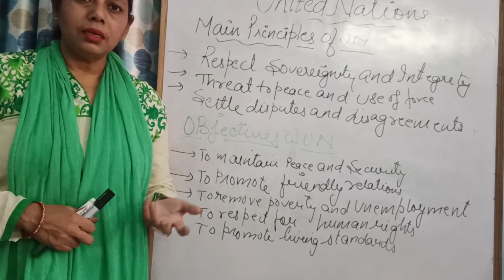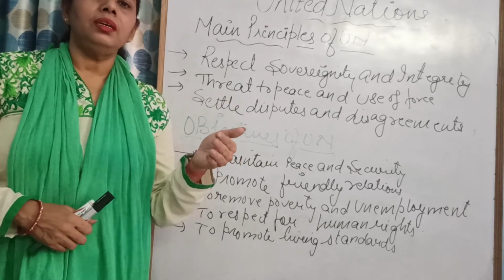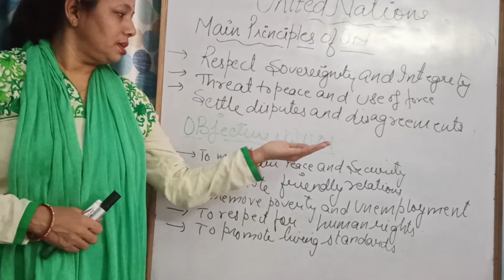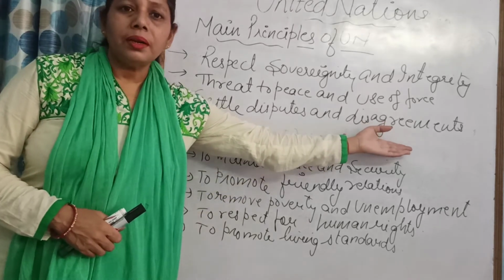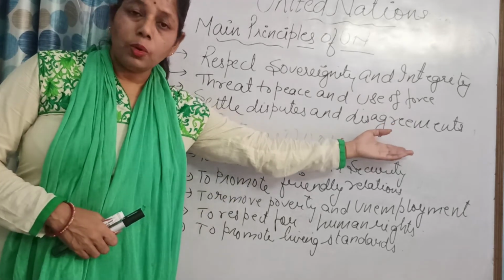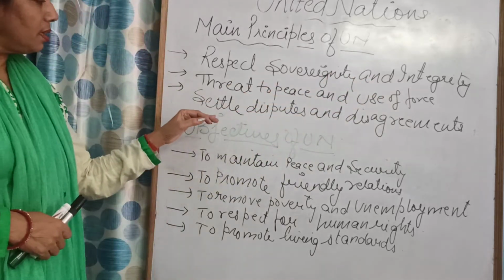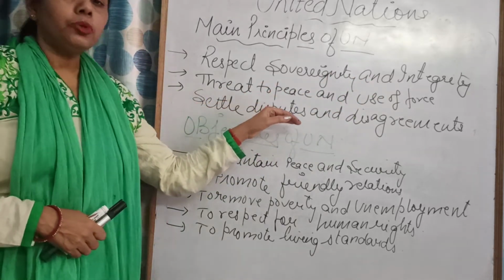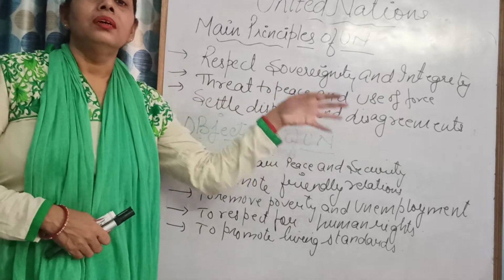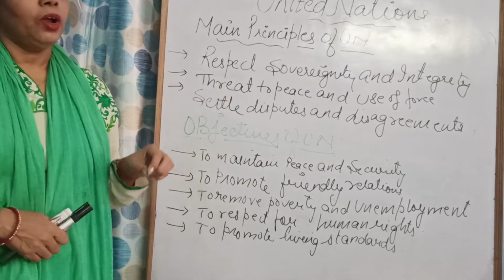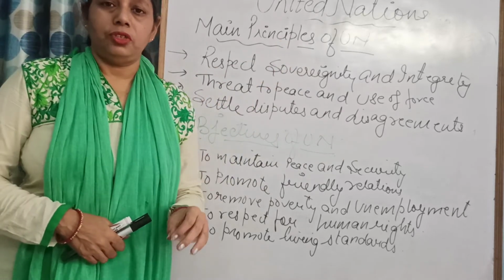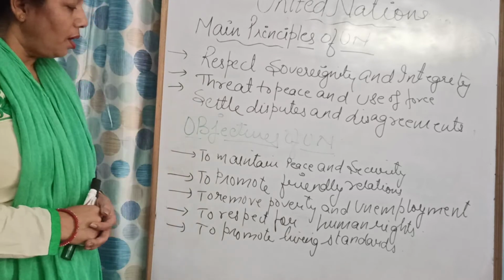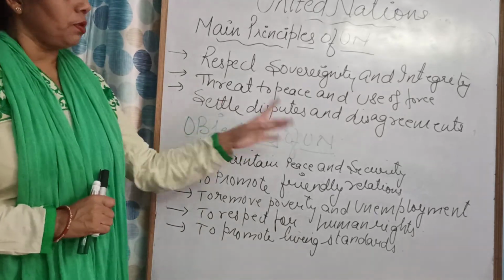Matters are there on which a country may have disagreement with neighboring countries. So as a result, what happened? They will sit together and settle the dispute and the disagreements related to any matter of the concerned countries. Now, what are the objectives of UN?